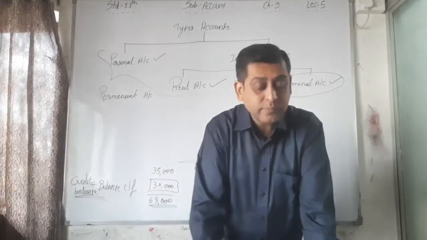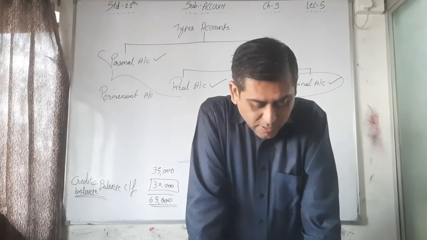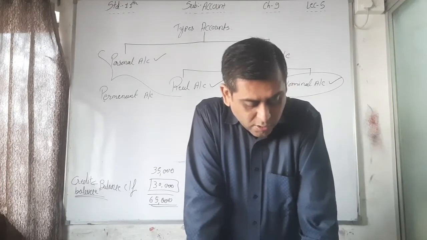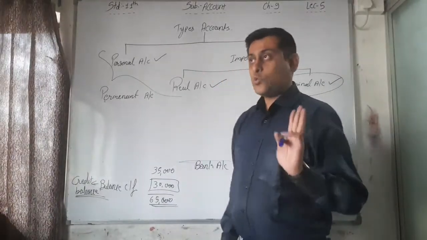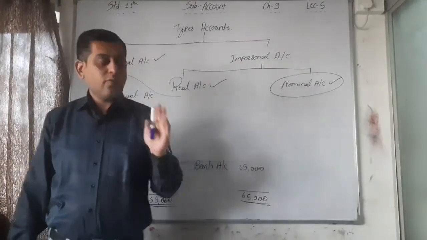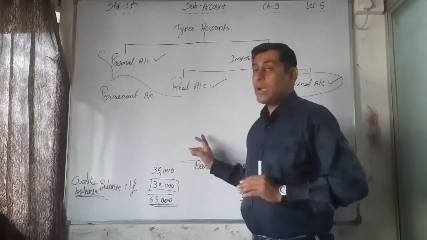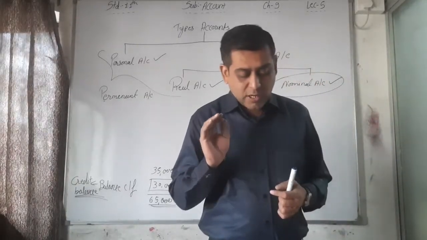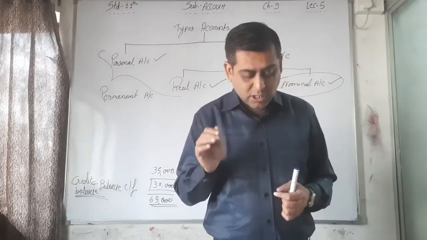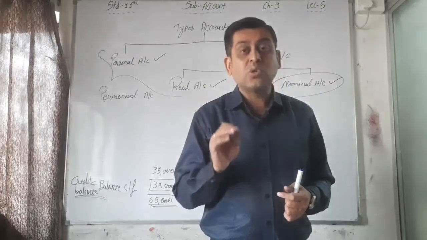So the next point, the second point: from the viewpoint of the balance, in any account there can be any one of the following three situations. What are the three situations? First, when one side total is higher, it is a debit balance. Debit balance means what? In any account, when the total of the amount on the debit side exceeds the total of the amount on the credit side, the balance obtained as a difference is known as debit balance. I already explained this here.